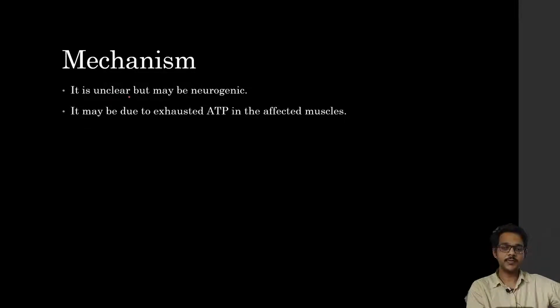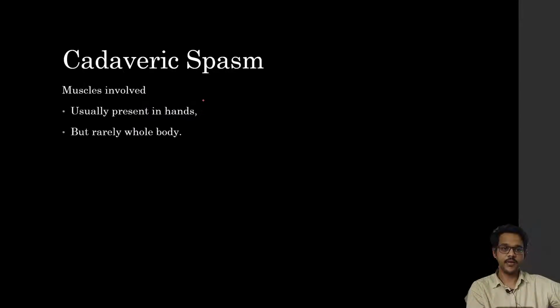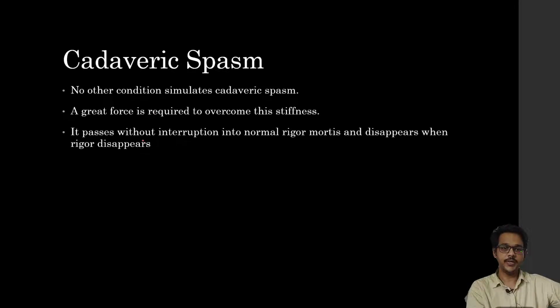The mechanism of cadaveric spasm is unclear, but it may be neurogenic, and it may also be associated with exhausted ATP in the affected muscles. Muscles involved usually include the hands and sometimes the whole body. No other conditions stimulate cadaveric spasm, so this is one of the conditions which doesn't have any precondition. It is a unique condition where only certain muscles get involved.